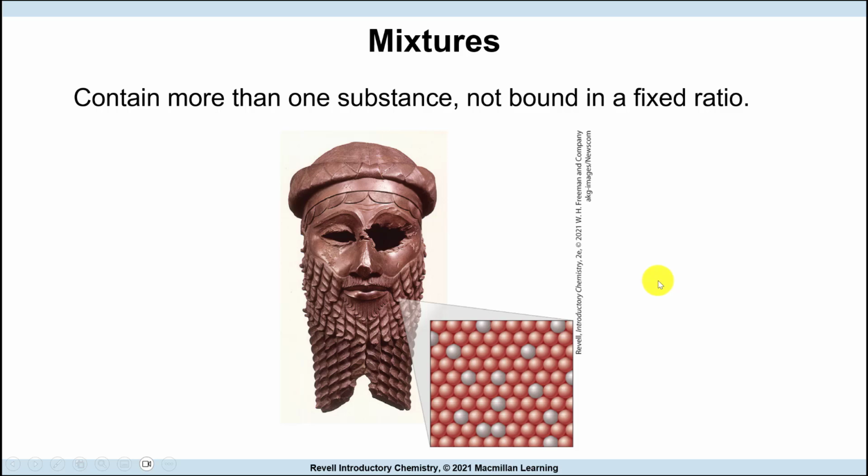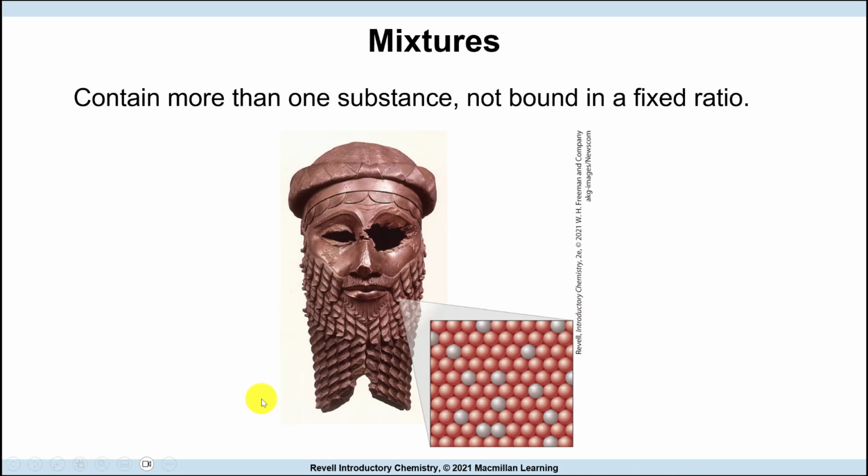But we also have mixtures, we said. A mixture contains more than one substance, and they're not chemically bonded together. For example, if I look at this statue, let's say made out of bronze, bronze is a mixture of copper and tin.